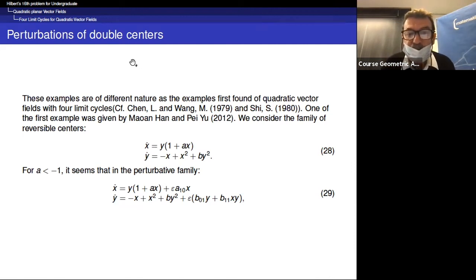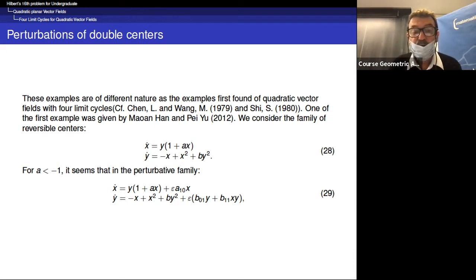So this was in fact proved by Maoan Han and Pei Yu in 2012. And I like to revisit their article because this is something that I consider as a very important theorem.